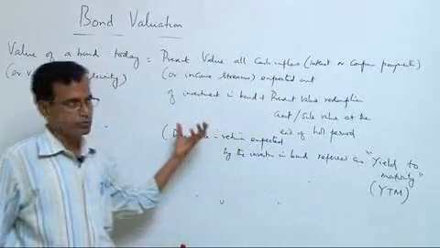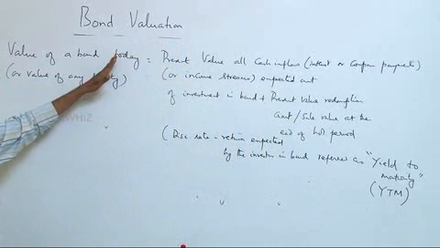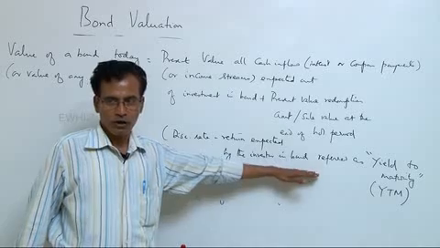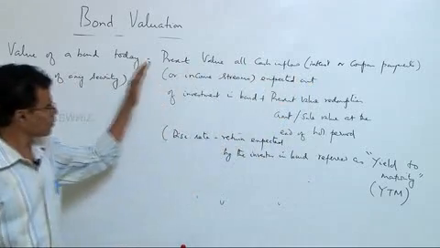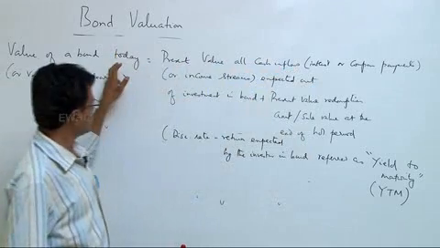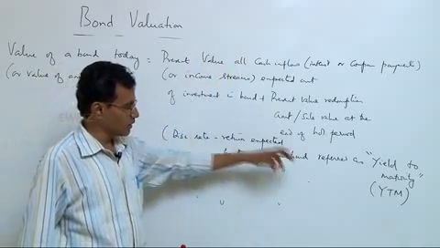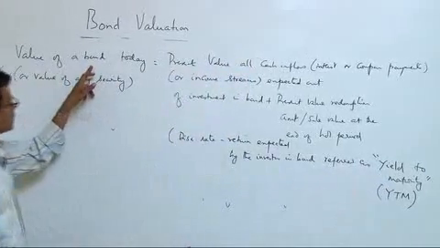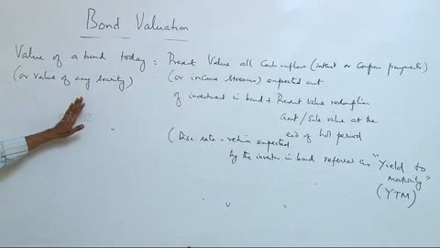We will now take up some problems to understand the issue with respect to bond valuation, where we would be calculating the value of the bond today, or given the value of the bond today, calculating what is called yield to maturity. Given yield to maturity and all these income streams, you can calculate value today. Given value today and all income streams, the rate at which the value today is equal to the present value of all income streams is referred to as yield to maturity. Therefore, calculation of yield to maturity and calculation of the value of the bond today would be done alternatively in problems.